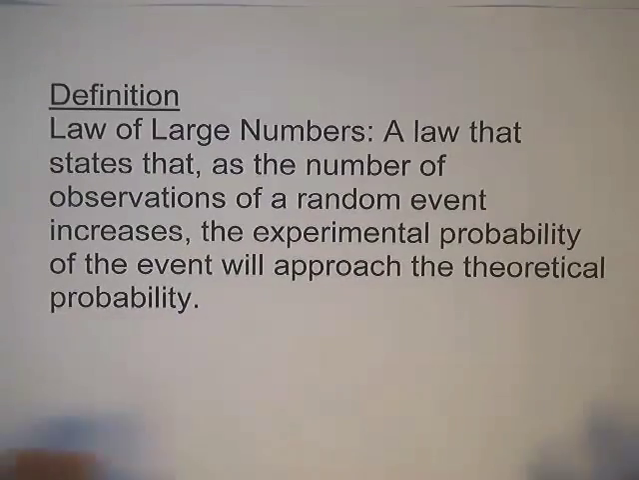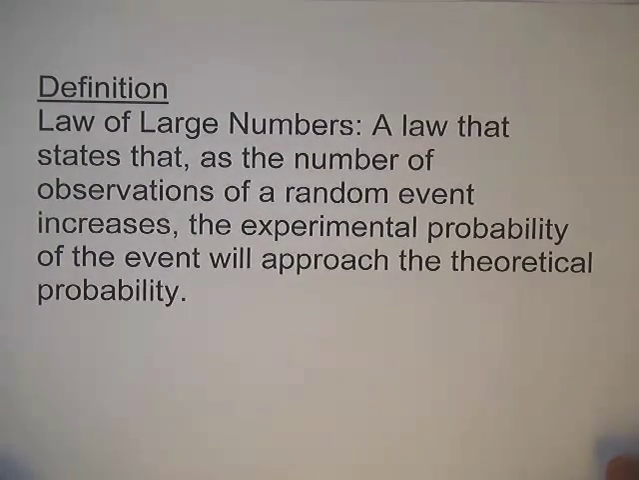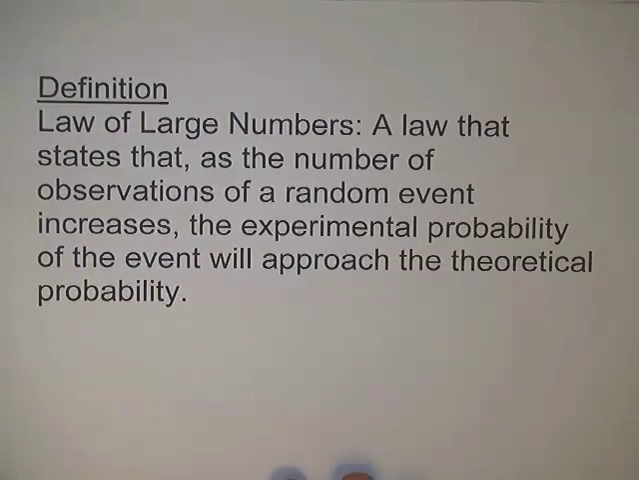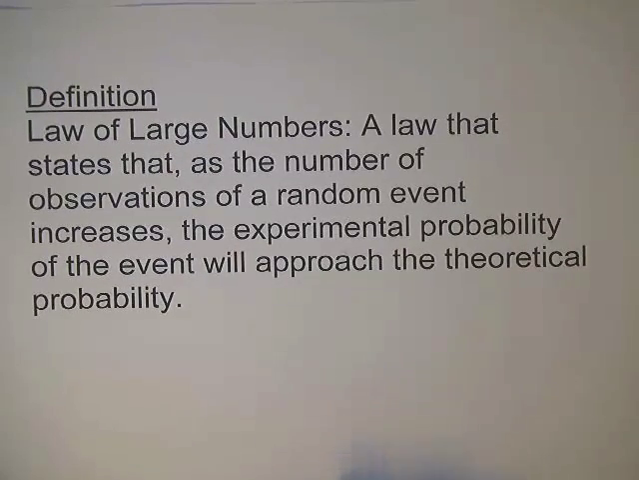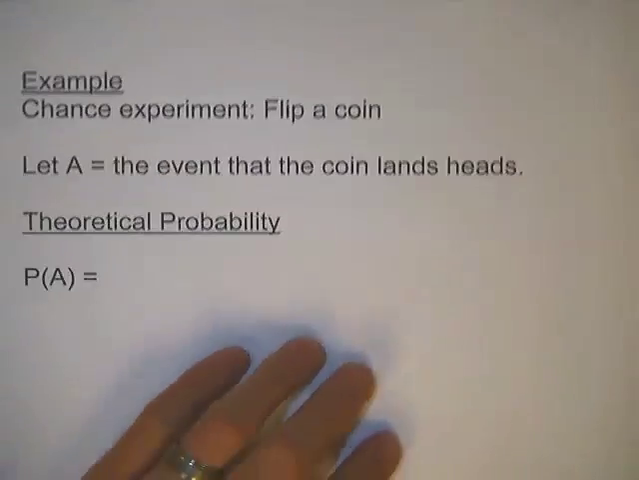So let's start with the law of large numbers. It's defined as a law that states as the number of observations of a random event increases, the experimental probability of the event will approach the theoretical probability. Alright, so let's take a look at an example of this.